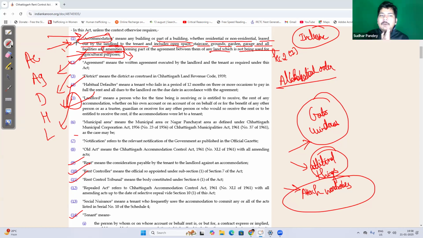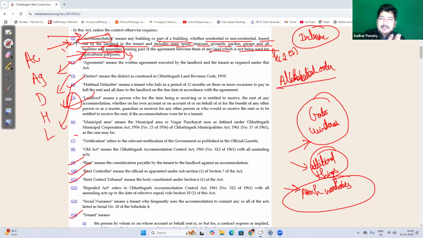But as of now, what we have to understand, any property, either residential or non-residential, leased by the landlord to the tenant. It includes open space like porch, balcony area, staircase, ground, garden, garage, and all the other facilities and amenities forming part of the agreement between the landlord and tenant.